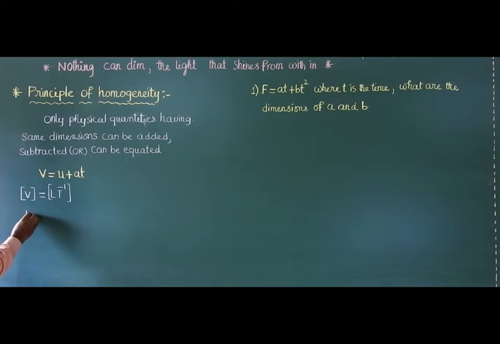Okay, U is the initial velocity. Velocity dimensional formula LT raised to minus 1. Okay, what is AT? A is the uniform acceleration, T is the time.